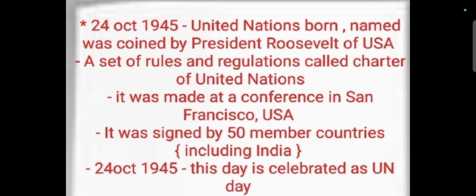On 24th October 1945, the United Nations was born, and it was named and coined by President Roosevelt of the USA. There is a set of rules and regulations called the Charter of the United Nations, which each and every member country of the United Nations should follow. It was made at the conference in San Francisco, USA, and finally it was signed by 50 member countries. India was also included on 24th October 1945.